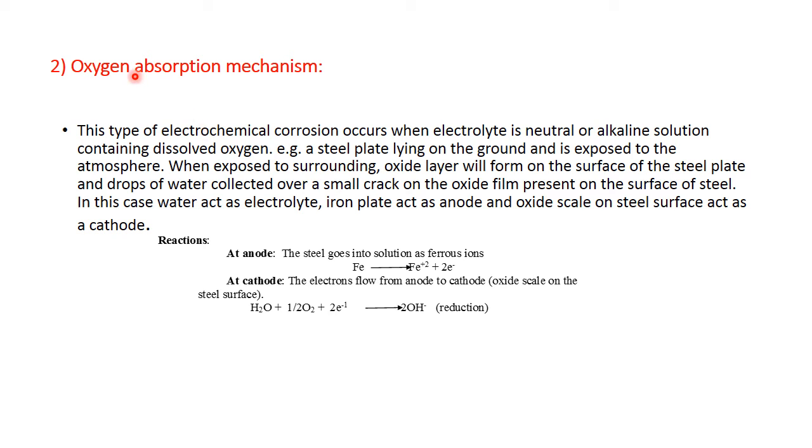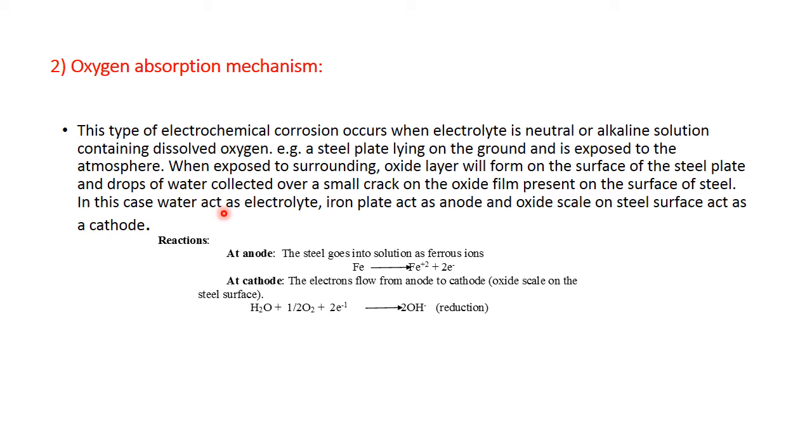Now let us see the second mechanism, the oxygen absorption mechanism. This type of electrochemical corrosion occurs when the electrolyte is a neutral or alkaline solution which has dissolved oxygen. Now let us consider one steel plate lying on the ground or in the atmosphere, and after exposure to the atmosphere, an oxide layer is formed. This oxide layer gets cracked at the center of that steel plate. Now what happened? Over that steel plate, a drop of water is collected.